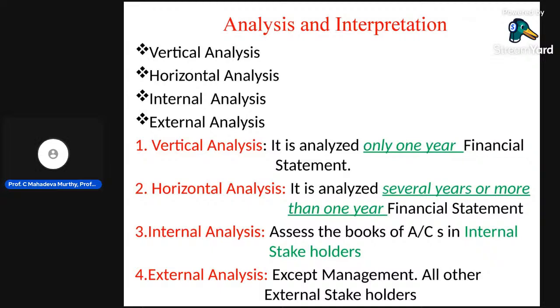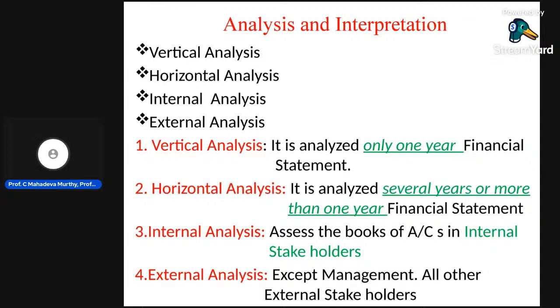It is analyzed only 1 year financial statement. Sales is the basis for comparing other components. If we take the only 1 year financial statement and compare with other expenses and other incomes, then we will come to know the exact ratios of that particular activity.